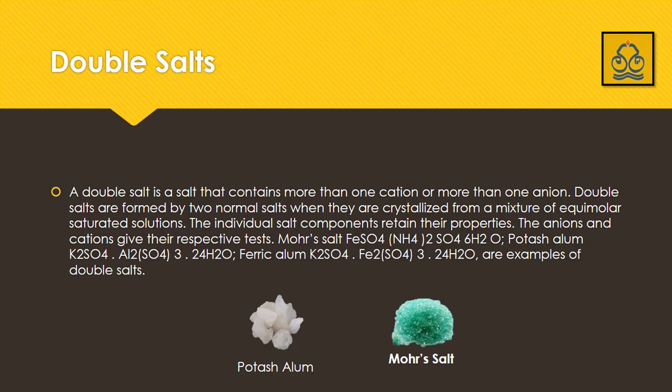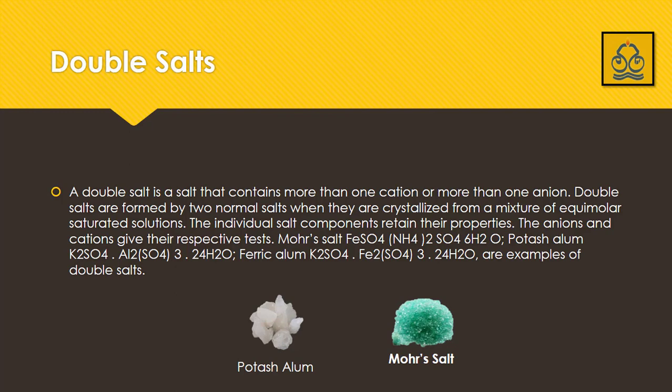Double salts, how do we define them? A double salt is a salt that contains more than one cation or more than one anion. Any salt which contains more than one cation, or sometimes more than one anion, is known as a double salt. Double salts are formed by 2 normal salts when they are crystallized from a mixture of equimolar saturated solutions. We are taking 2 normal salts, we are taking their aqueous solutions in equimolar quantities, and we are making a saturated solution. So we have the maximum amount of salts in solution.